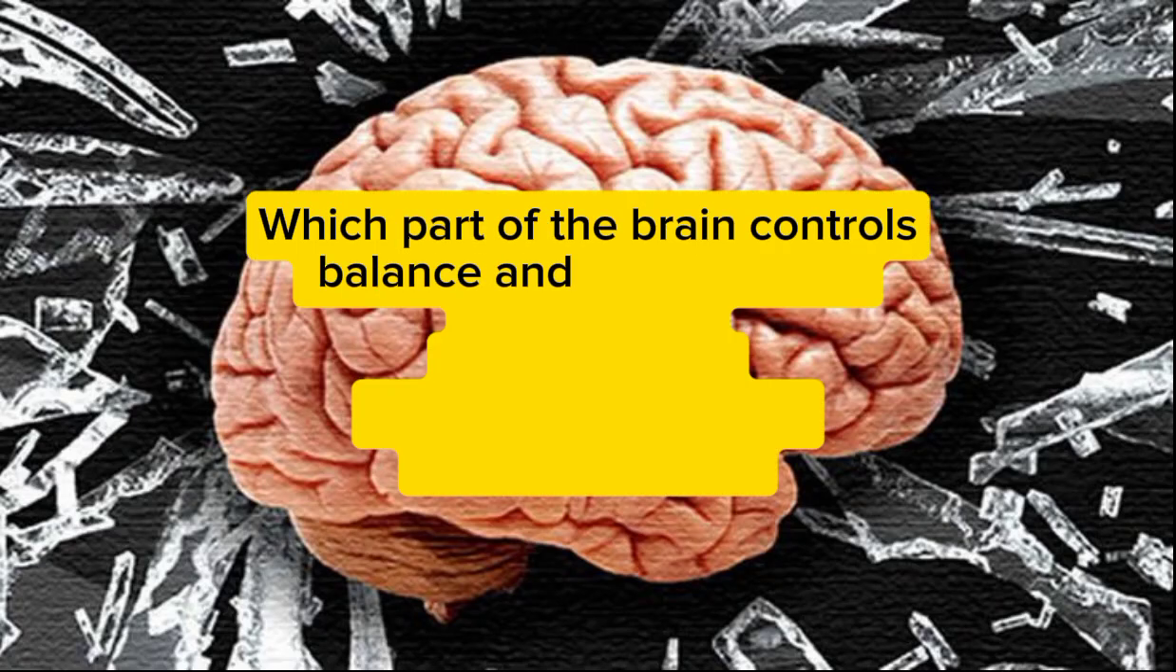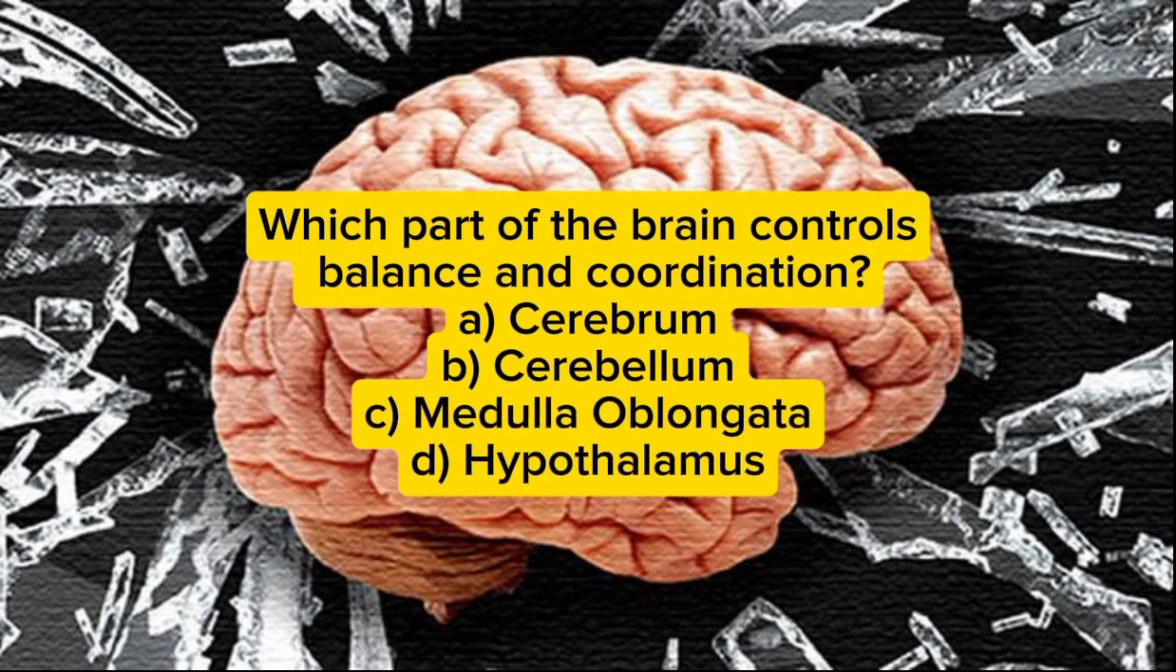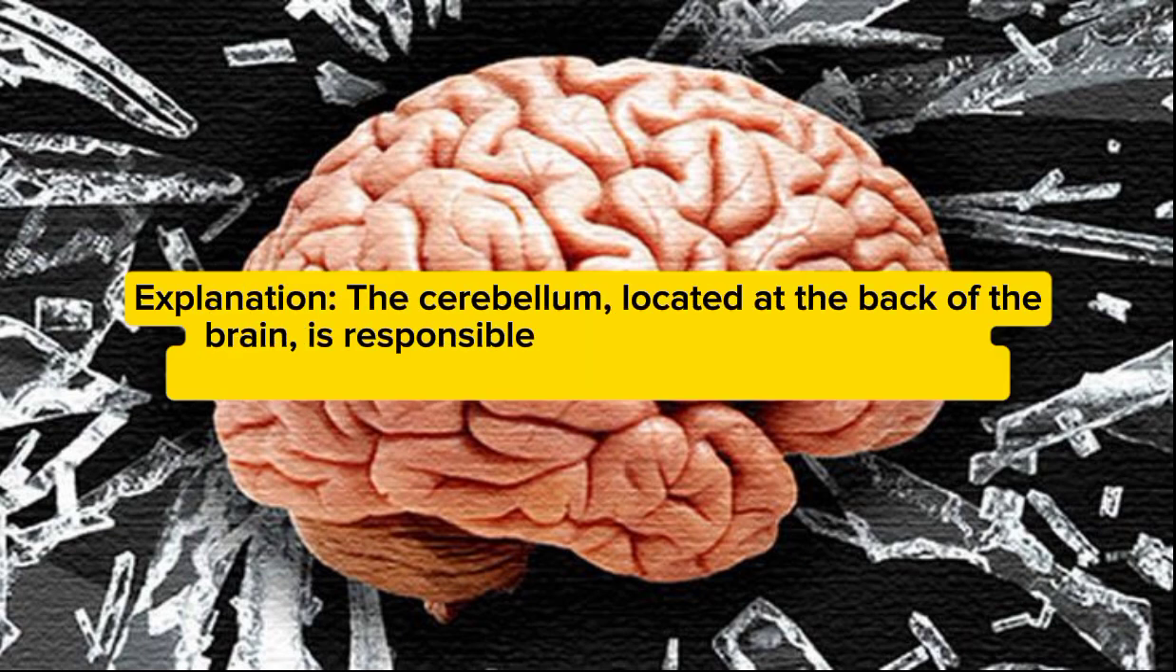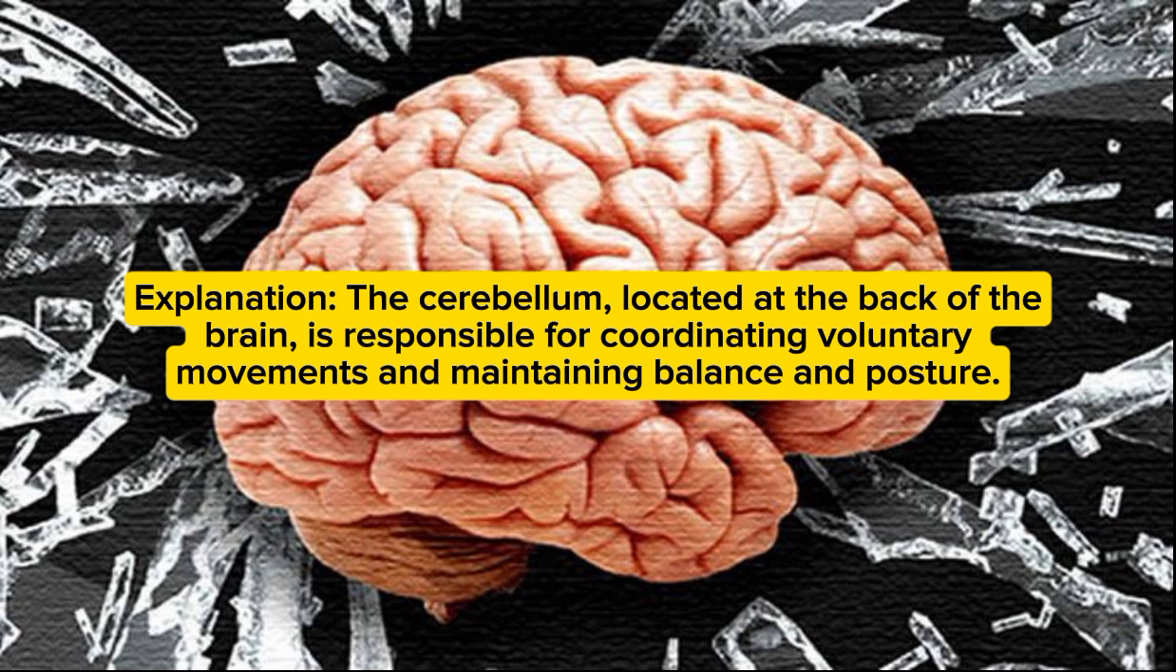Which part of the brain controls balance and coordination? A. Cerebrum, B. Cerebellum, C. Medulla oblongata, D. Hypothalamus. Answer: B. Cerebellum. Explanation: the cerebellum, located at the back of the brain, is responsible for coordinating voluntary movements and maintaining balance and posture.